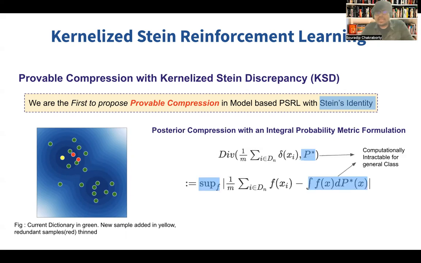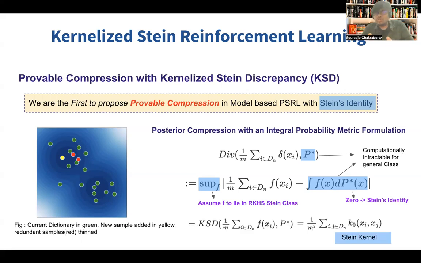So let's go a little bit into the divergence term more. When we expand this, and this is a standard expansion for the integral probability metric, we can see that it needs an integration under the ground truth p star, which is never accessible to us, and it requires a supremum to be solved, which becomes computationally hard. But with the advantage of Stein's identity, and assuming this function to be in the Stein class, we can get rid of both these terms, and we can get a closed form solution of this divergence or discrepancy in terms of the kernelized Stein discrepancy.